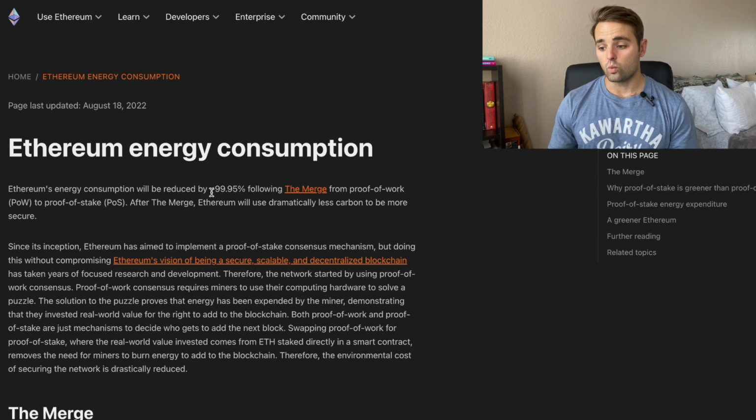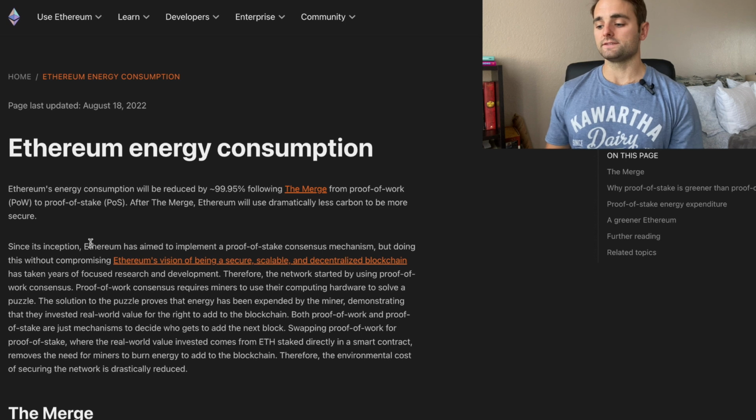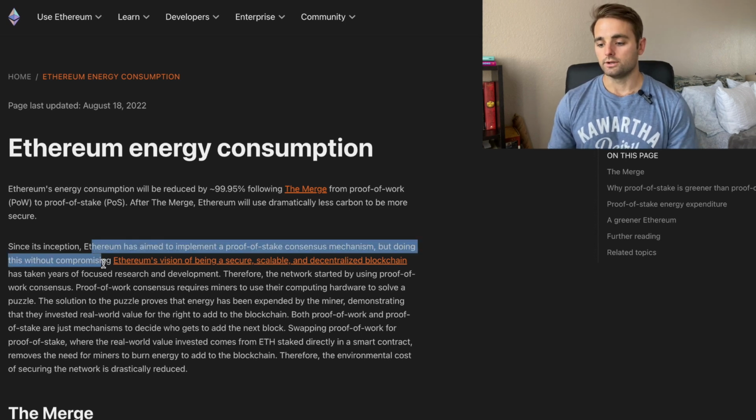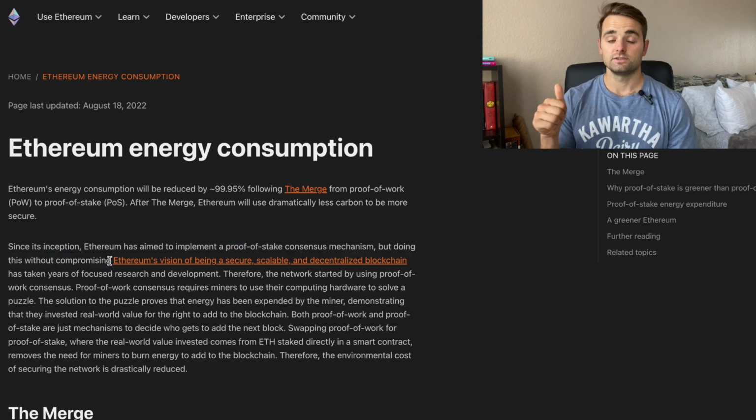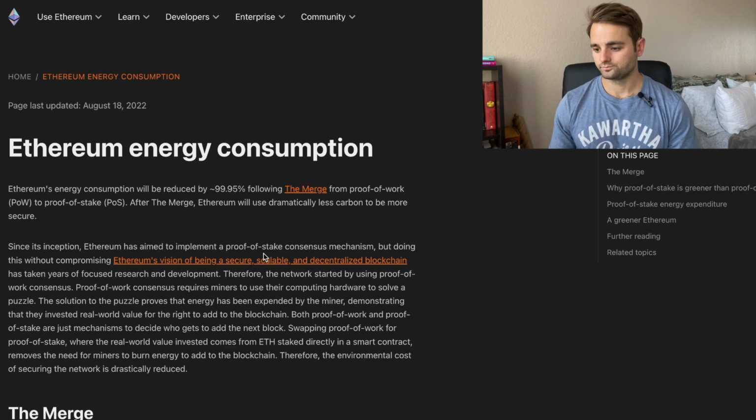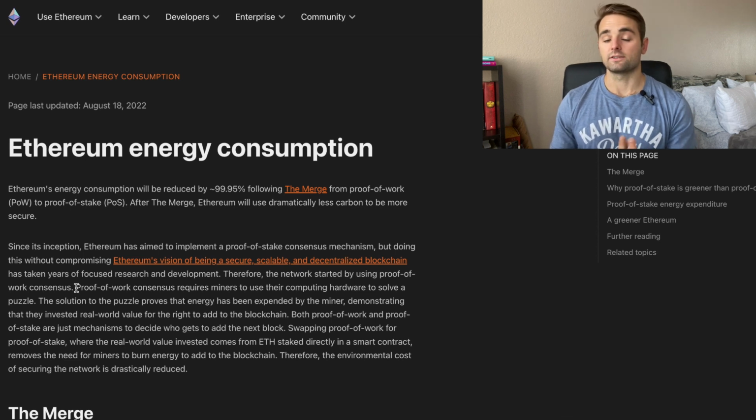Ethereum's energy consumption will be reduced by 99.95% following the merge from going from a proof of work model to a proof of stake model. After the merge, Ethereum will use drastically less carbon to be more secure. Since its inception, Ethereum has aimed to implement a proof of stake consensus mechanism, but doing this without compromising security, scalability, and decentralization. Therefore, the network has started using a proof of work consensus because that proof of work consensus was battle tested over the years.